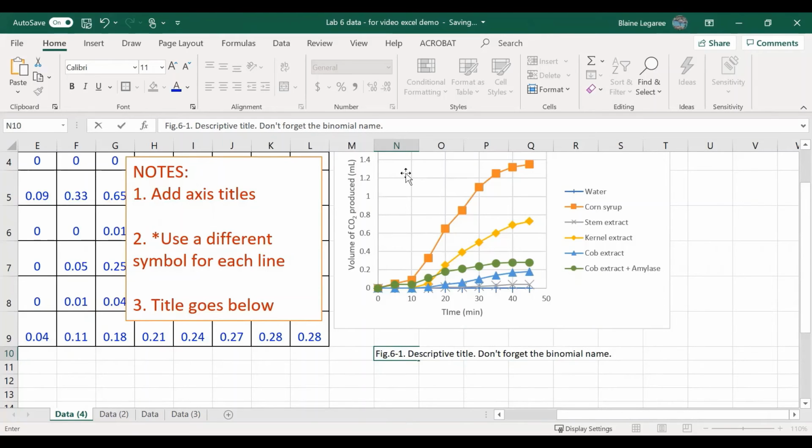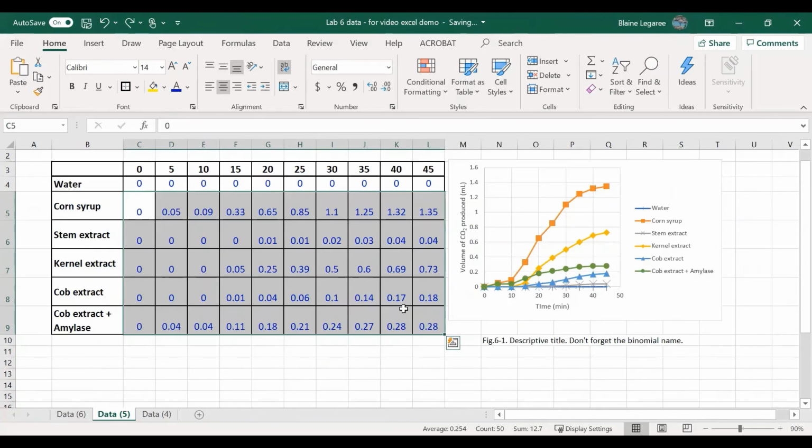Now what I'm going to do is show you how to calculate the slope of the line. It's really important that you calculate the slope of the exponential portions of the lines. Calculating the slopes of your lines can be easily done in Excel. We'll do the water for starters.